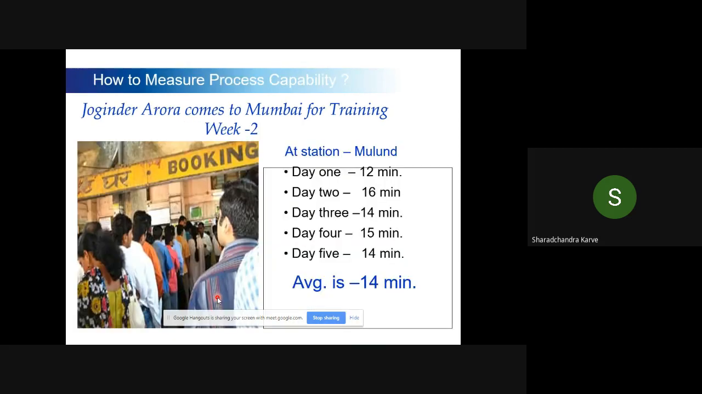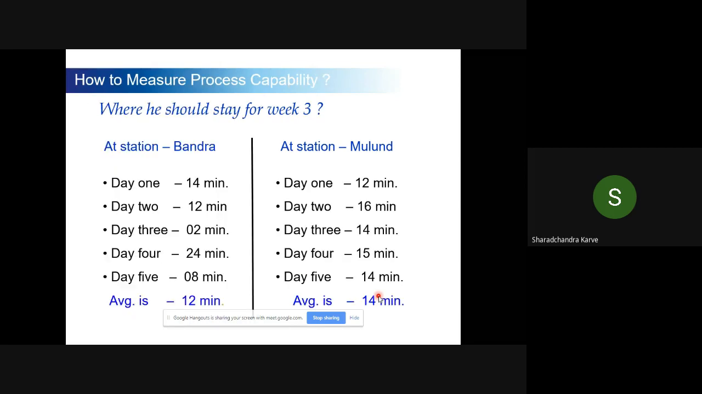Now during the next week, that is week 2, another auntie who stays at Mulund does the same exercise. Every day he goes in the morning, stands in the queue and notes down the timing, how much time was required to get the ticket, and the average time is, suppose, 14 minutes. Now based on this, if he wants to decide where he should stay for the 3rd week, he has to calculate the capability, which is the more capable process, so that he can rely on that process and stay there.